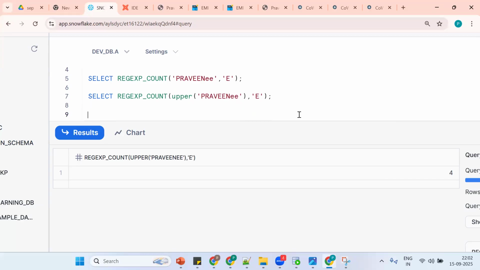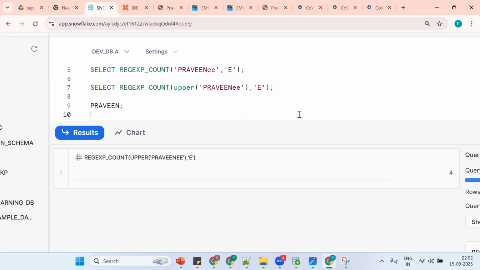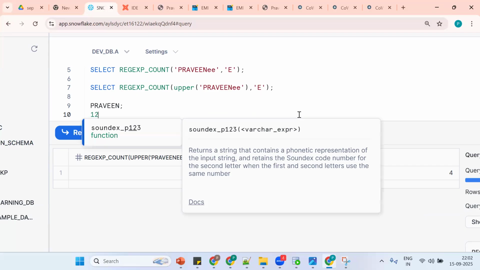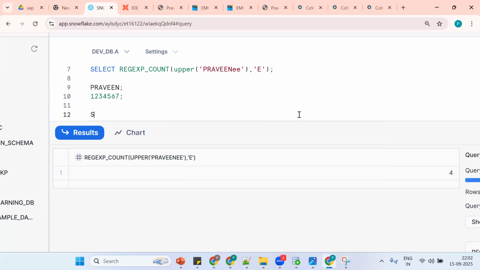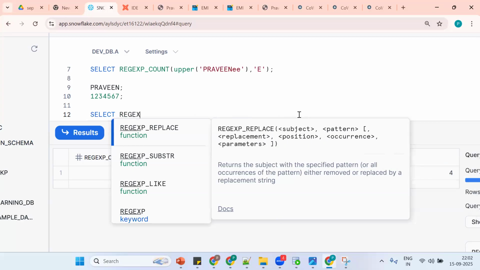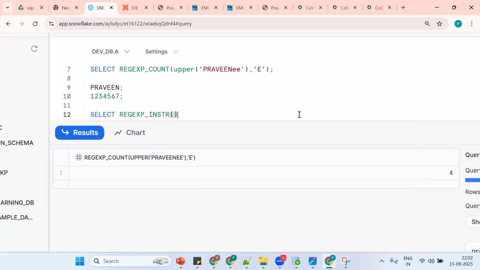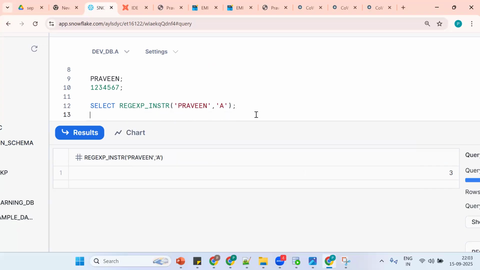Same thing, Praveen is there. Now what happened? Tell me, what's the position of A? A is at which position? Third. See 1, 2, 3, 4, 5, 6, 7. So now I want to find the position. How to find? Regexp in string is there. So regexp in string, Praveen. Now I want to find the position of A. At the third position. Same thing. Now I want to get the E position. E is at which position? 5th position.